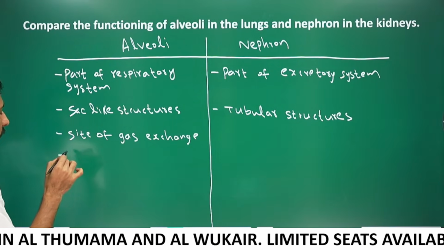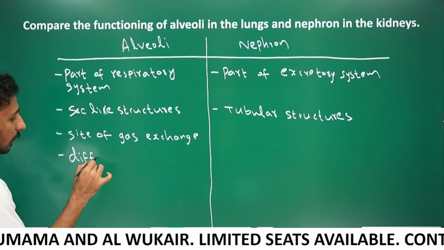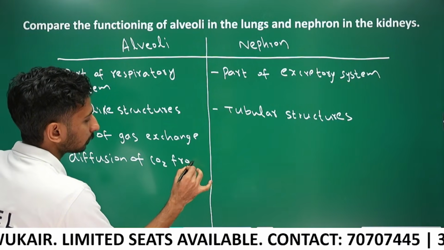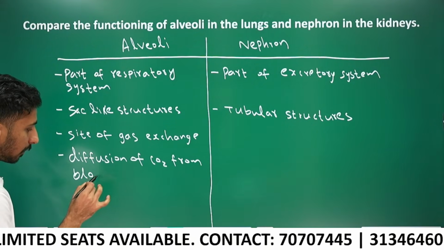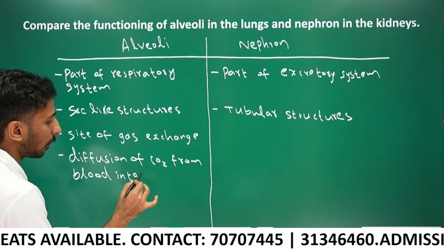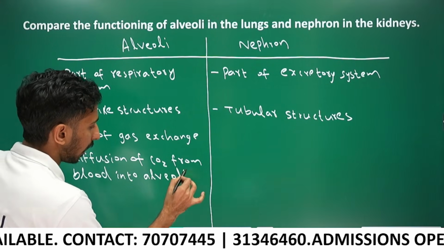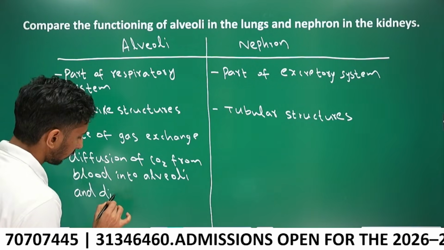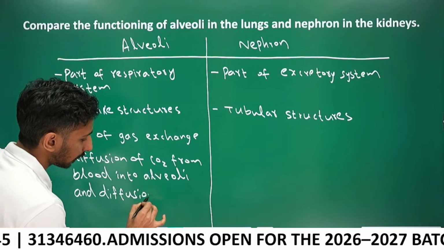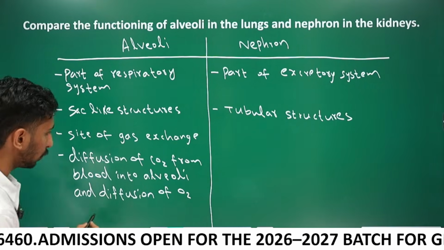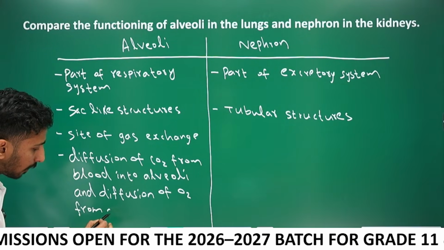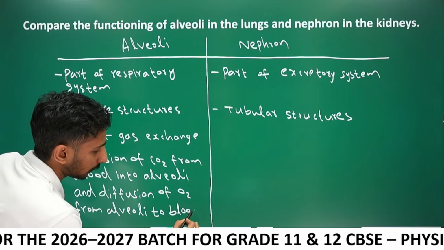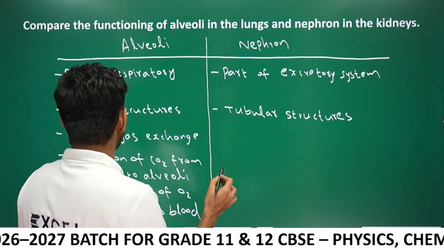On this side, diffusion of CO2 from blood into alveoli, and diffusion of O2 from alveoli to blood. And what about the nephron?